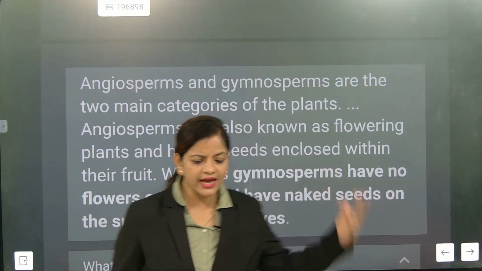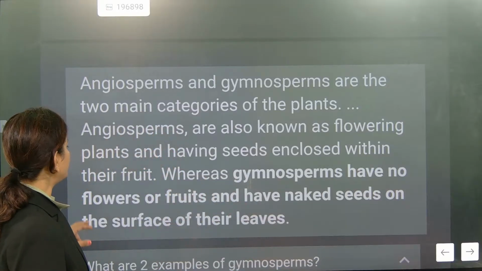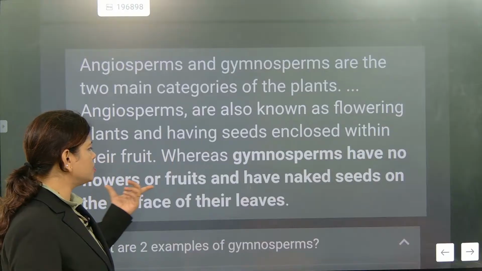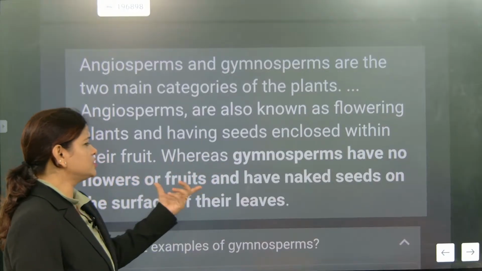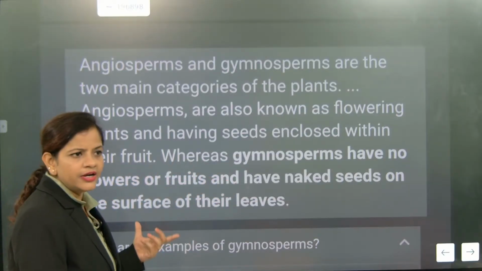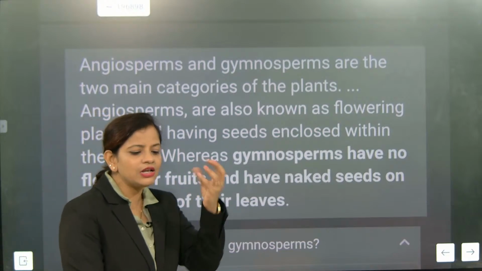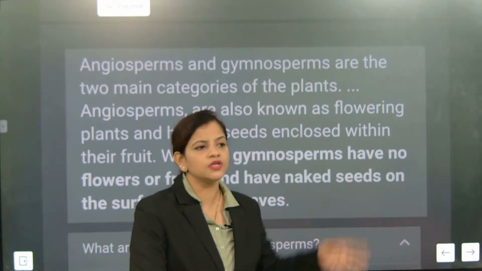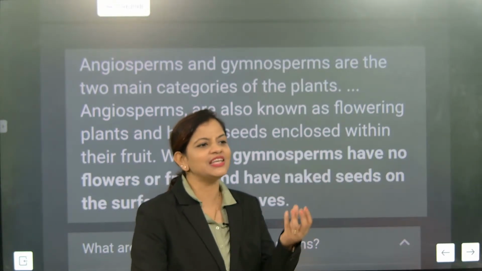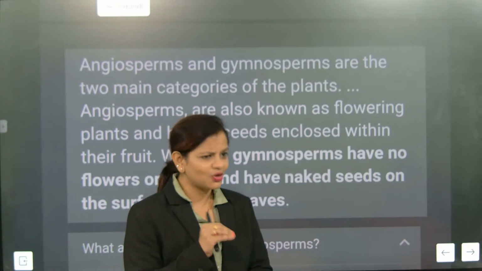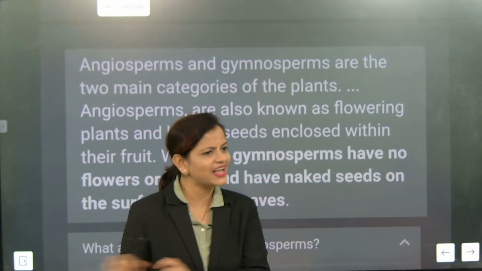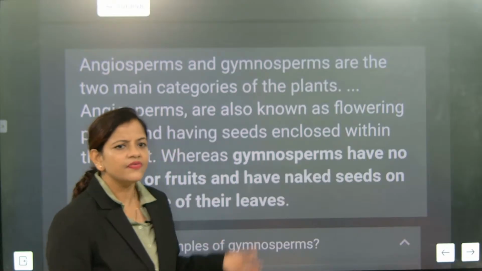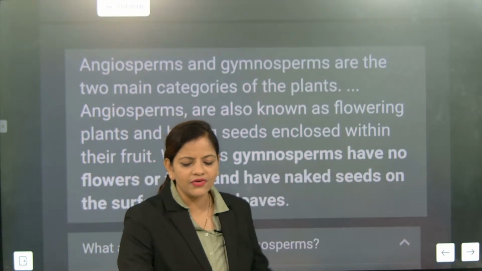They are like pine. Remember this. Gymnosperms have no flowers and fruits, and their seeds are naked. Directly the seeds are coming. So they are called gymnosperms. Pine, you might be seeing in cartoons small squirrels taking a seed and running here and there. That is gymnosperm. From the pine tree, seeds are coming. They are only seeds. There will be no flowers and fruits.